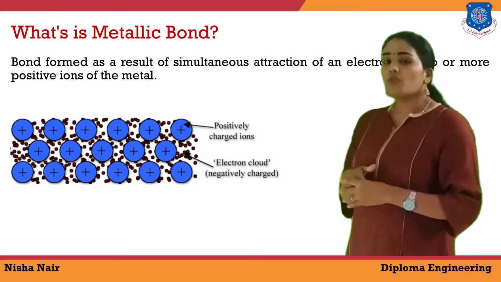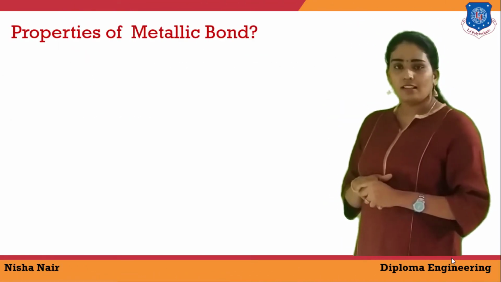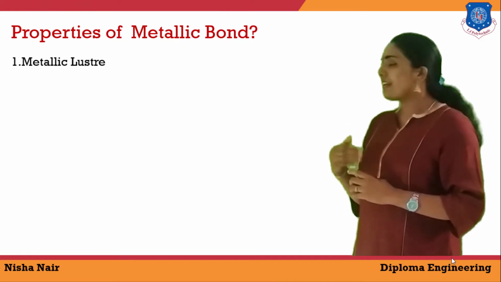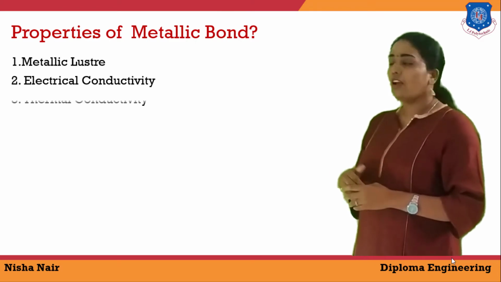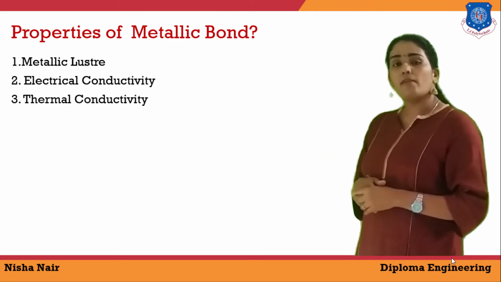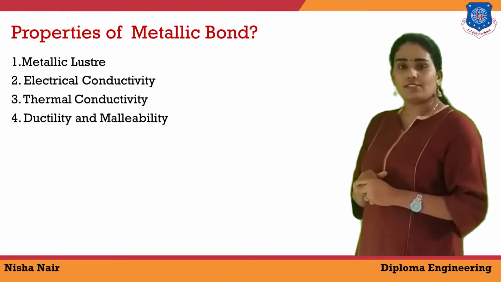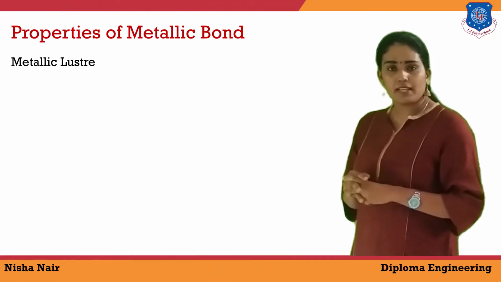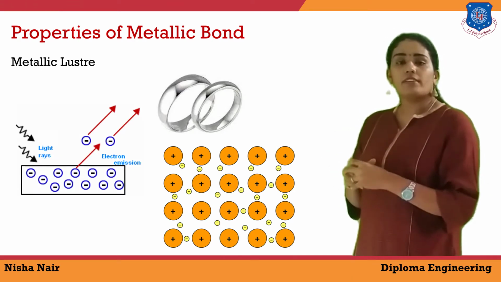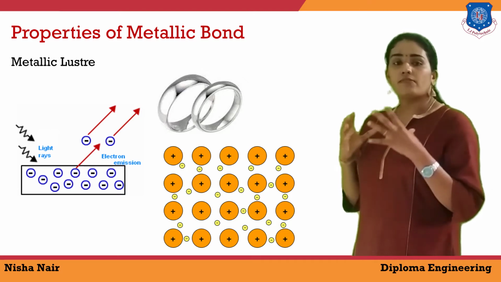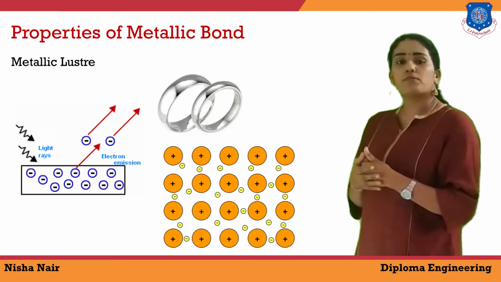Now, metals show different types of properties. First property is metallic luster. Second, electrical conductivity. Third, thermal conductivity. Fourth, ductility and malleability. So, let me see about the metallic luster. Why do metals show metallic luster? Metallic luster means shining property. It's all about their structure. Metal has one specific type of structure which is responsible for showing all these properties.